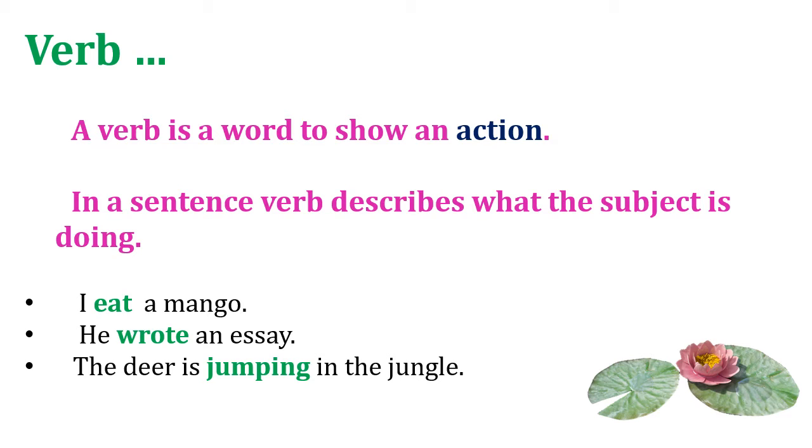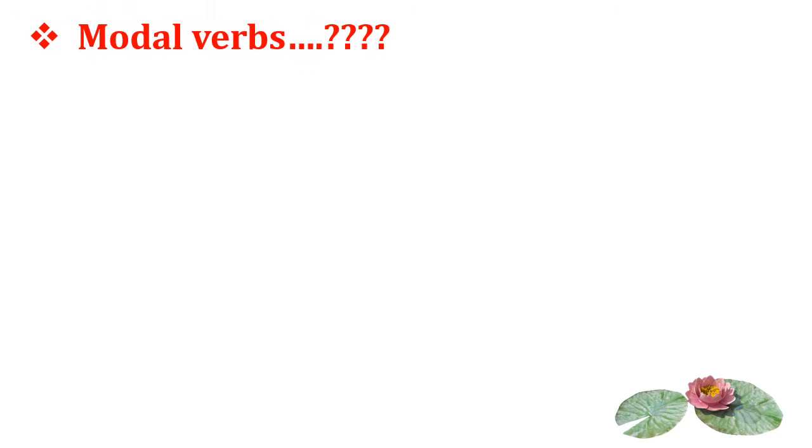Dear children, in our last videos we have already discussed finite verb, non-finite verb, transitive verb, intransitive verb, regular verb, irregular verb, and auxiliary verbs. And today we are going to learn about modal verbs. And what is modal verb?